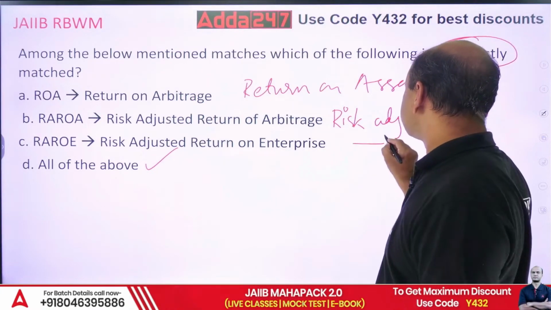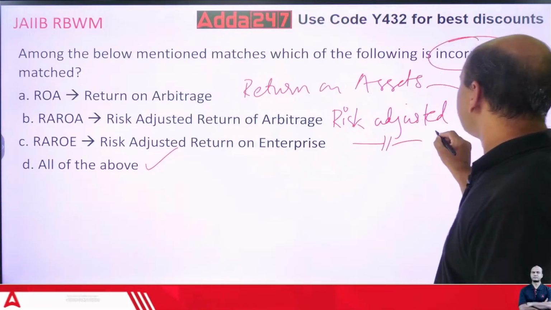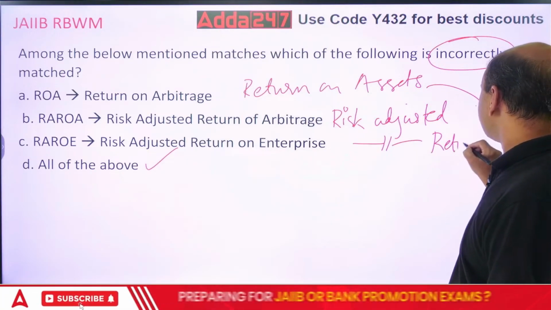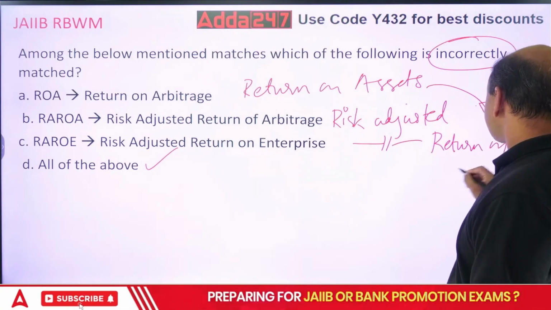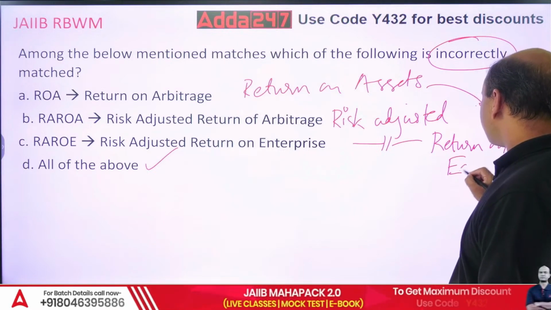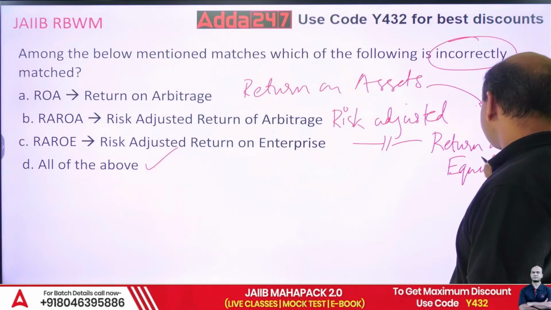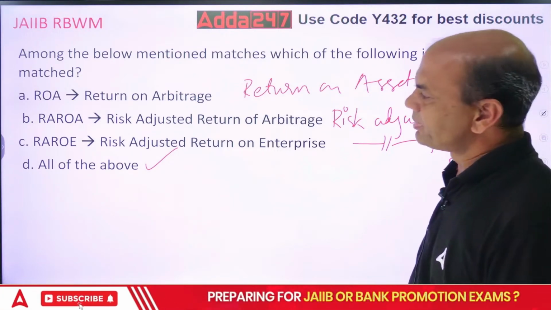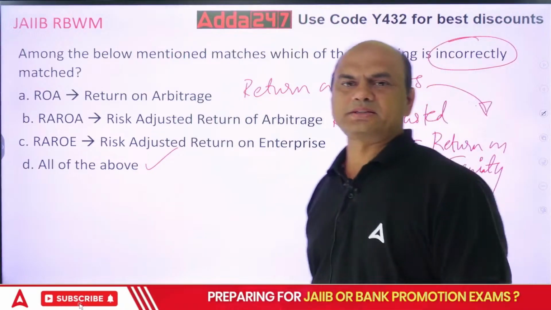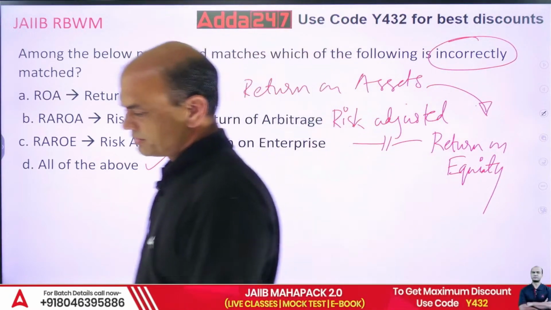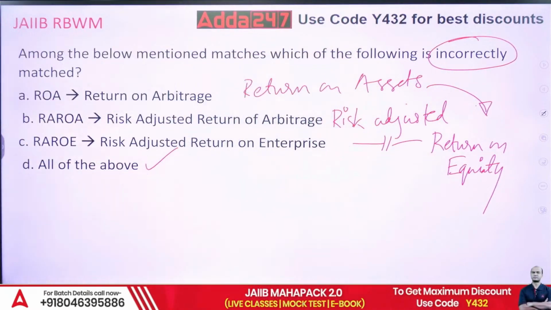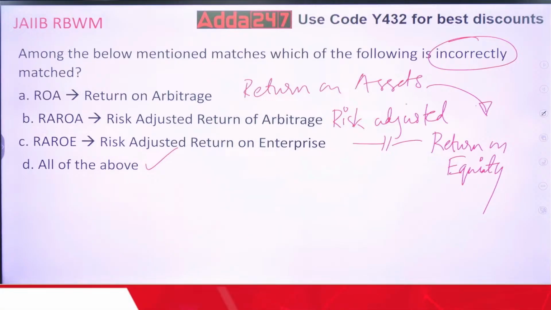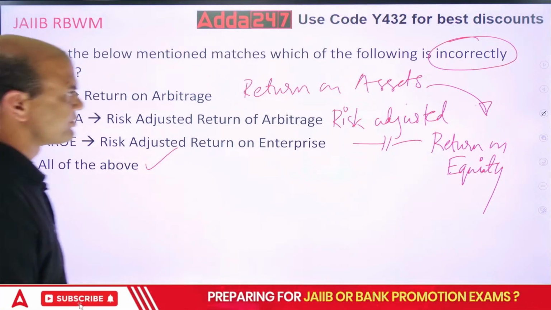ROE, again, is risk adjusted return on equity, or you call it return on capital, RORC, equity. Okay? So all of them are incorrectly matched over here. Getting this? Got it? Next.